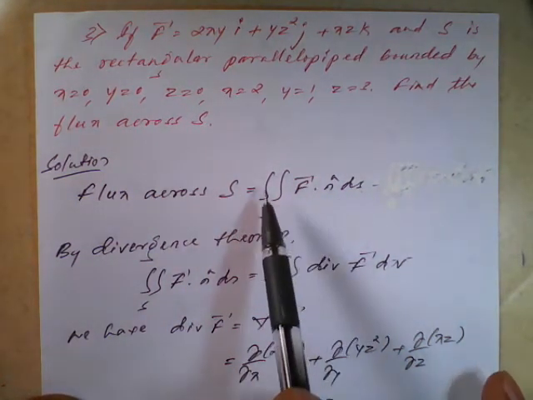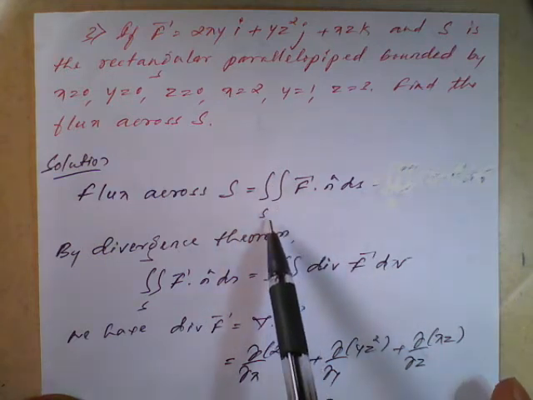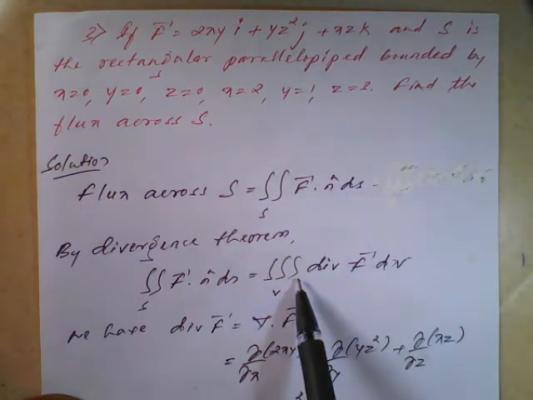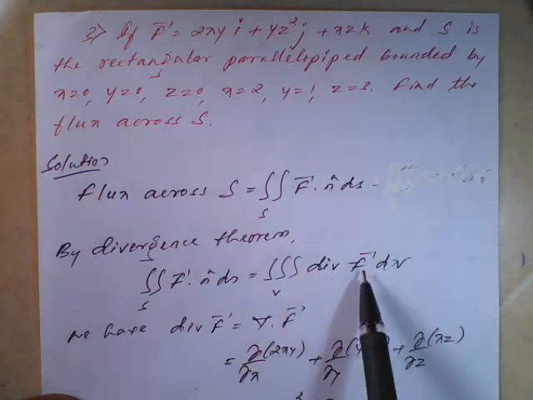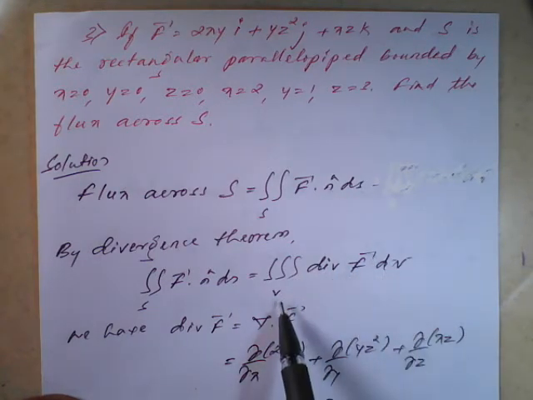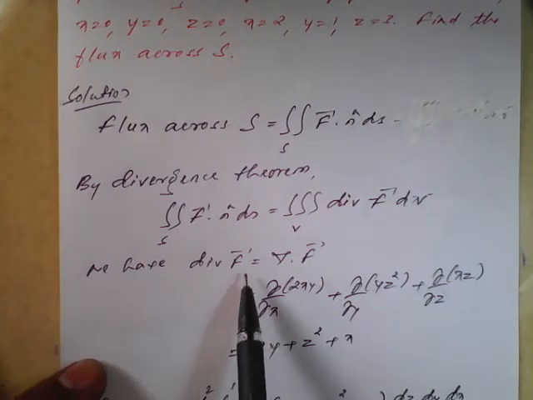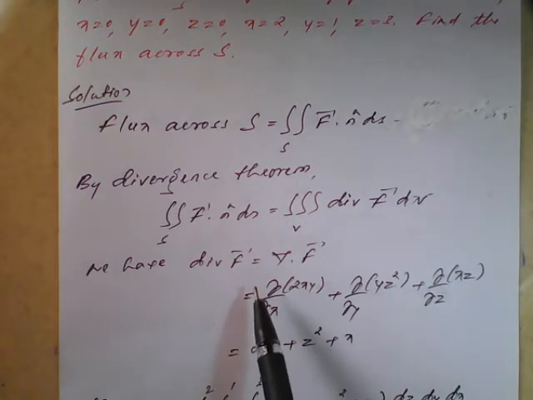Means we need to find the value of the double integration over the surface S of f dot n cap dS, which is nothing but the triple integration of divergence of vector f into dV over the volume V. Now to find this, in the divergence theorem we always first need the divergence of f.